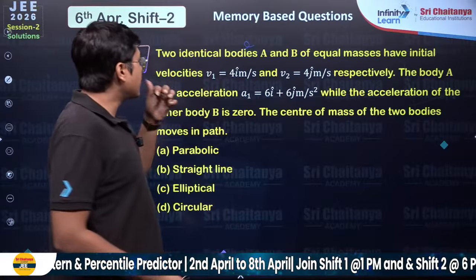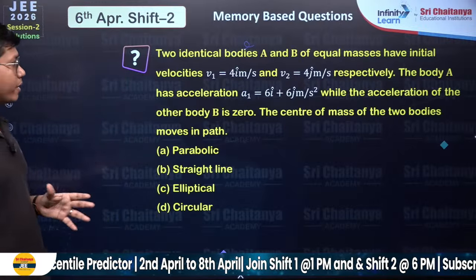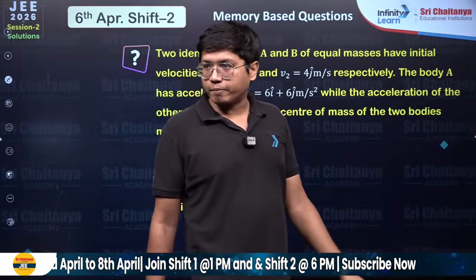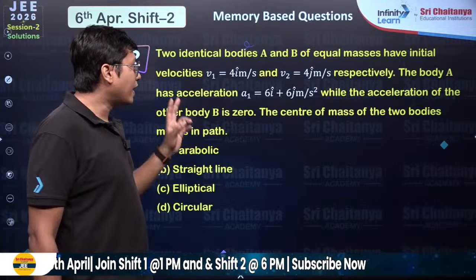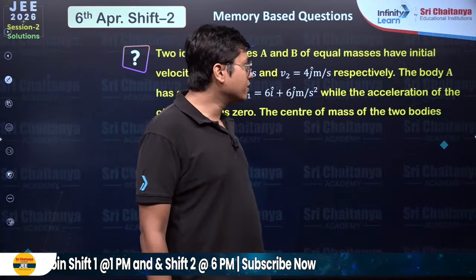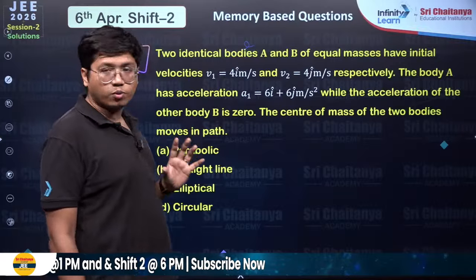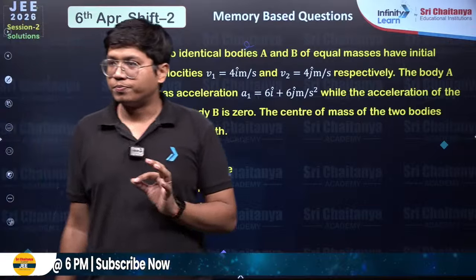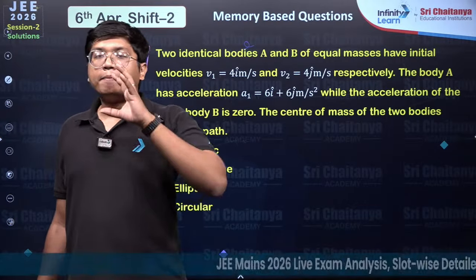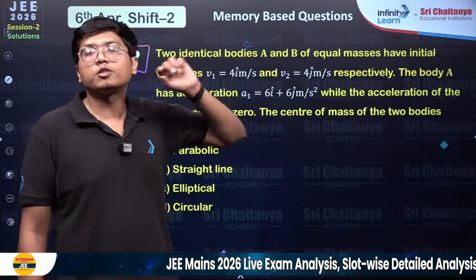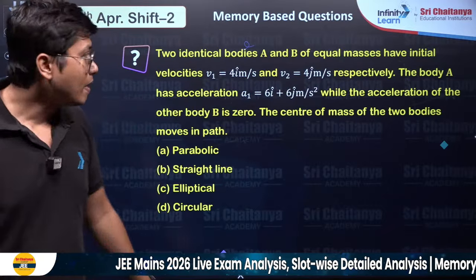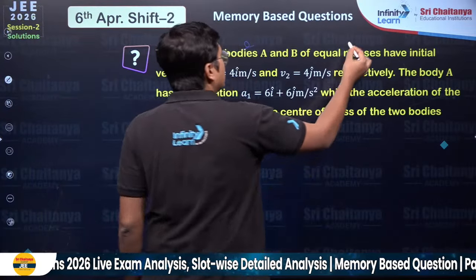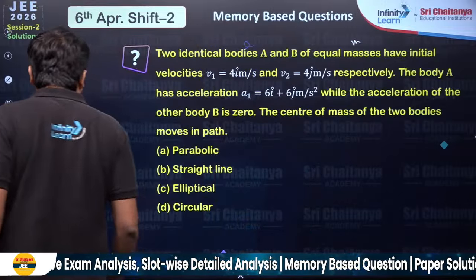This one says that there are 2 identical bodies, A and B, with equal masses, and they have velocities V1 is 4i cap and V2 is 4j cap. Body A has an acceleration, whereas the acceleration of body B is 0. They are asking how the center of mass moves. Now over here, please note, you should not even have to solve this question. Why? Because think about the velocity of the center of mass. They have equal masses. Let's assume it's m.